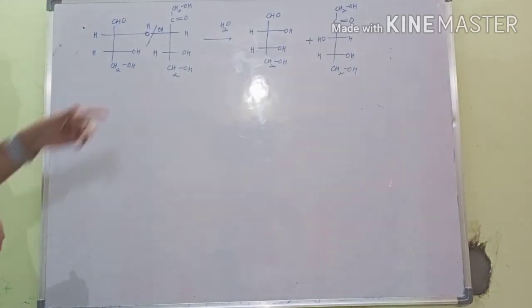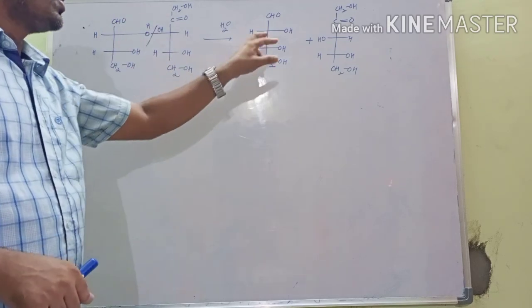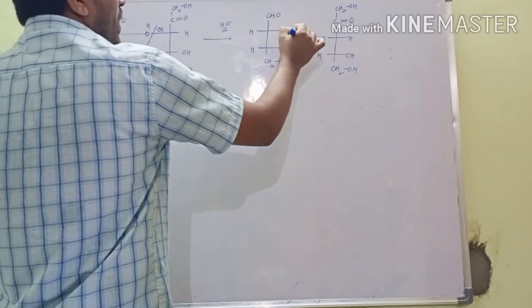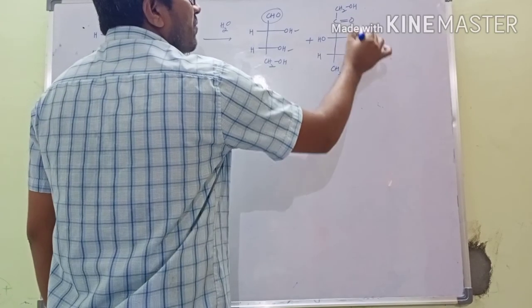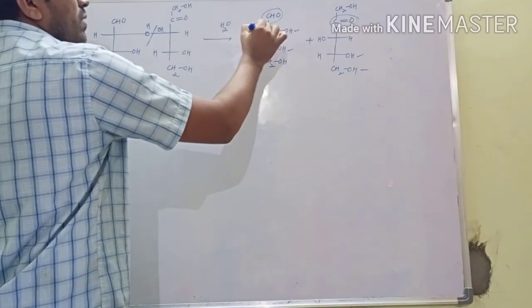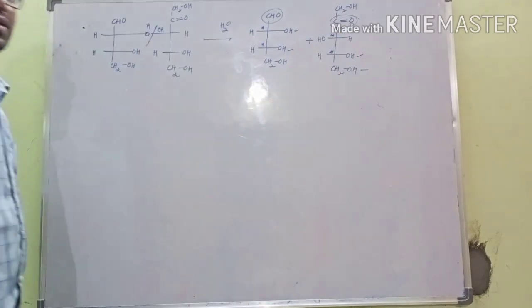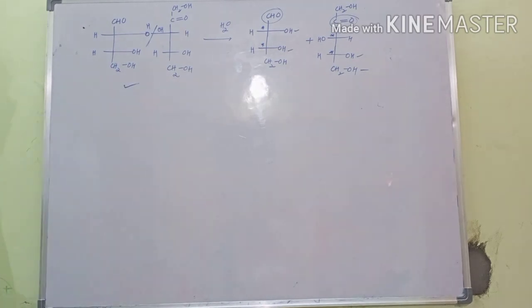So what is the definition? On hydrolysis, the compound gives polyhydroxy aldehydes and ketones. Same condition: polyhydroxy with aldehyde functional group or polyhydroxy with keto functional group, then with chiral centers also. So those are also known as carbohydrates. So this is the basic information about carbohydrates. In the next class we will discuss another topic.